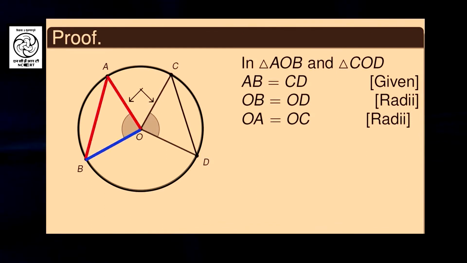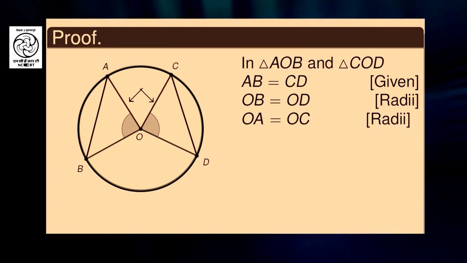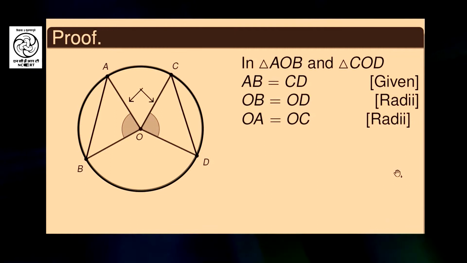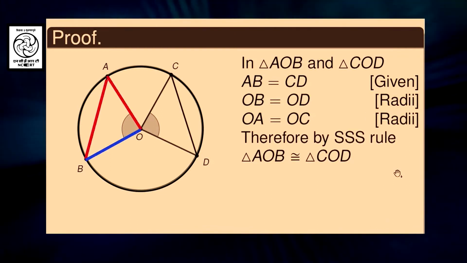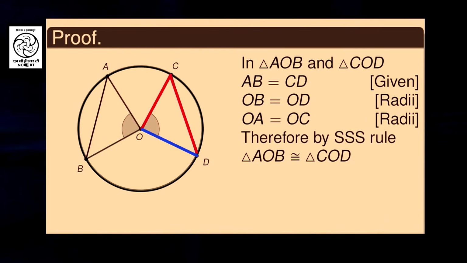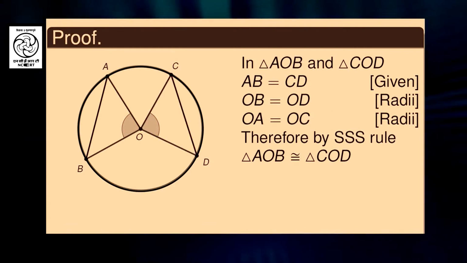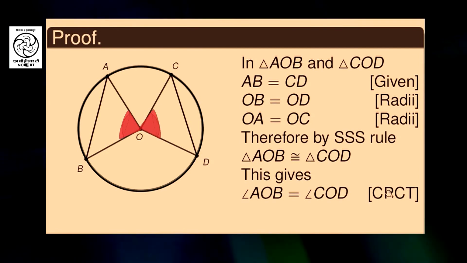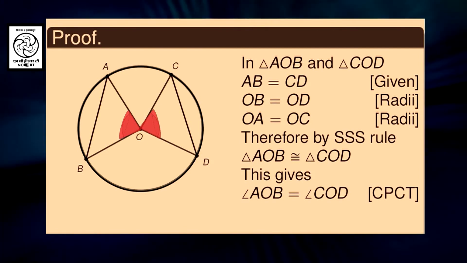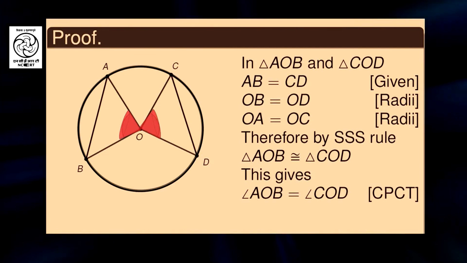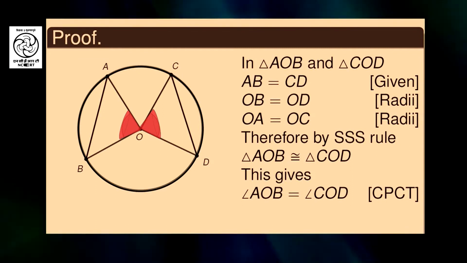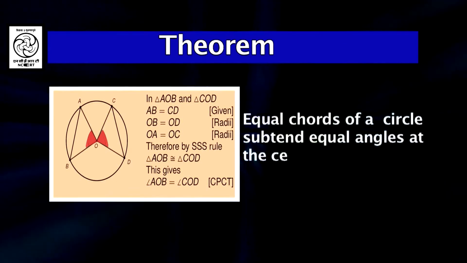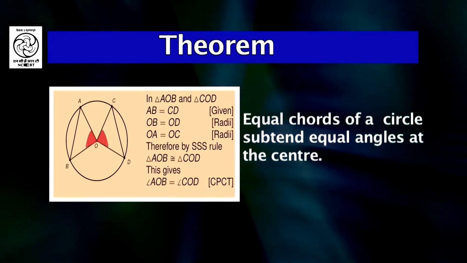So, in triangles AOB and COD, corresponding sides are equal. Therefore, by the SSS congruency rule, triangle AOB is congruent to triangle COD. What does that mean? That means angle AOB is equal to angle COD because they are corresponding parts of congruent triangles. So, we have proved the theorem that equal chords subtend equal angles at the center.